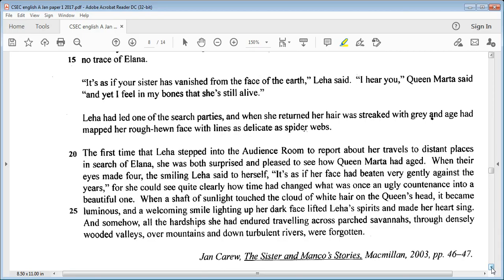When a shaft of sunlight touched the cloud of white hair on the queen's head, it became luminous, and the welcoming smile lighting up her face lifted Leah's spirits and made her heart sing. And somehow, all the hardships she had endured, traveling across parched savannas, through dense wooded valleys, over mountains, and down turbulent rivers, were forgotten.